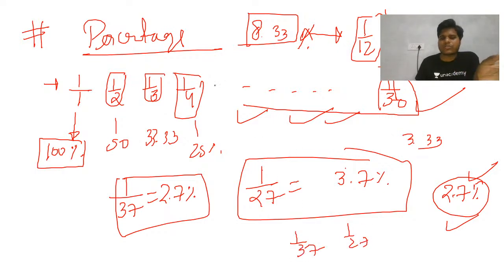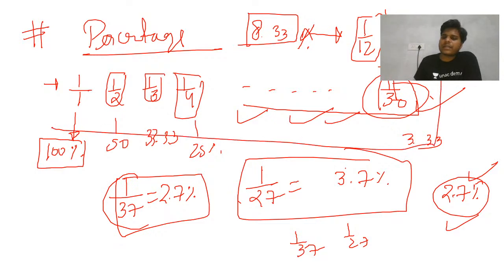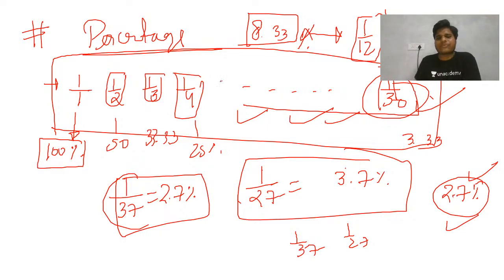So what you can do is take a blank page, write up to 130, and keep it on the table where you are studying, so that every time you look at it, you don't forget. Okay, there will not be any difficult problem, because out of 30 you must know about 10 to 12.